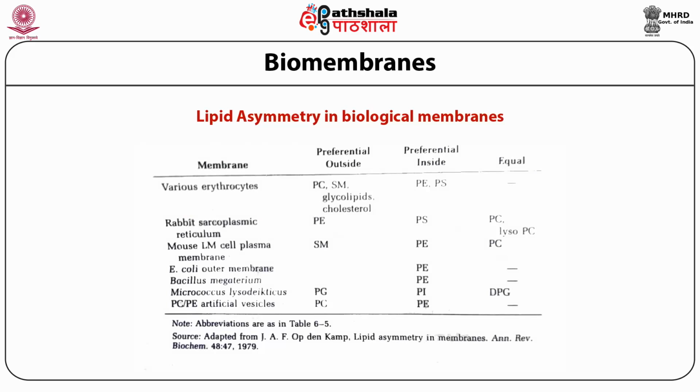The two leaflets of the bilayer have unequal distribution of some lipids. As early as 1972, Bradshaw found that phosphatidylcholine and sphingomyelin were in the outer leaflet of the bilayer. On the other hand, much of the phosphatidylethanolamine and phosphatidylserine were present in the inner leaflet. It is worth noting that the overall amount of lipid in both layers was similar, only its nature differed.